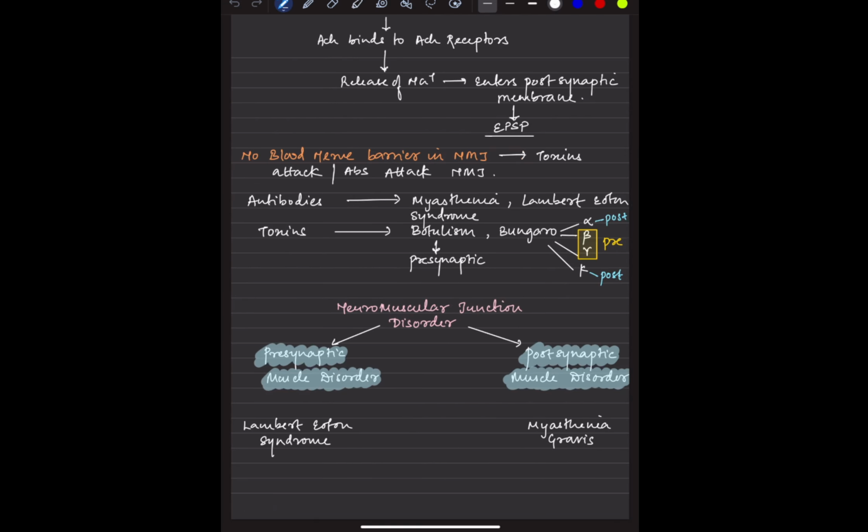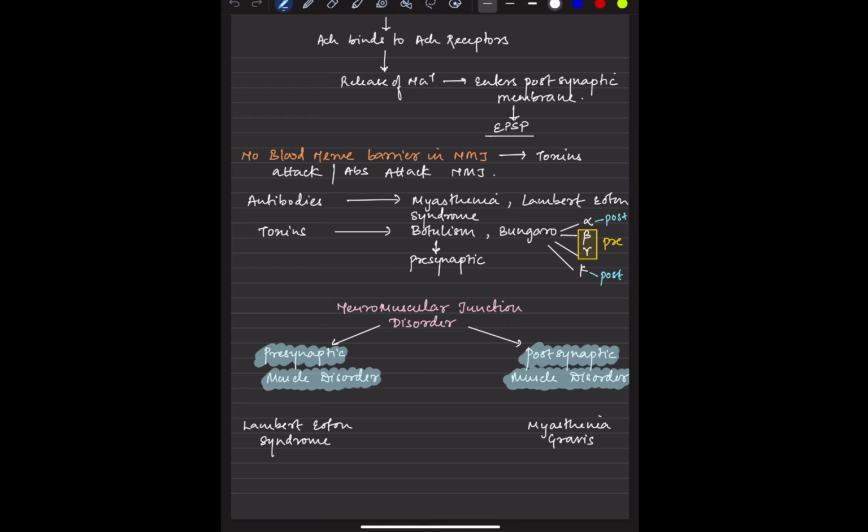Now, in the brain, we have a blood-brain barrier, right? But here we don't have any blood-nerve barrier. So that's why any antibodies, any toxins, they just easily flow, right? And what antibodies are we talking about? We have the acetylcholine receptor antibodies or antibodies against the calcium channel. So myasthenia is one thing, and Lambert-Eaton syndrome is another.